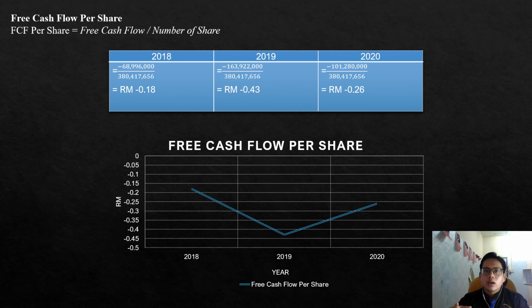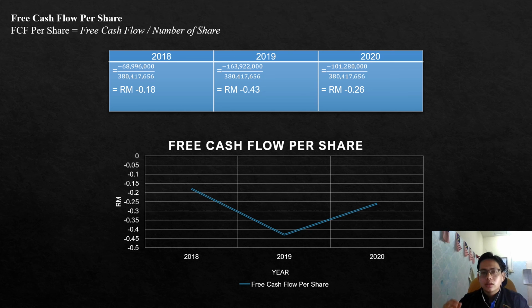This indicates that AYS Venture Berhad has a negative free cash flow, or we can say that their free cash flow is inefficient because they are unable to, or struggle to, repay their creditors, or even struggle to pay their investors all of their dividends and interest.